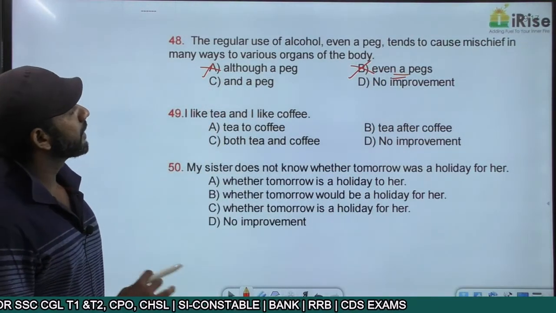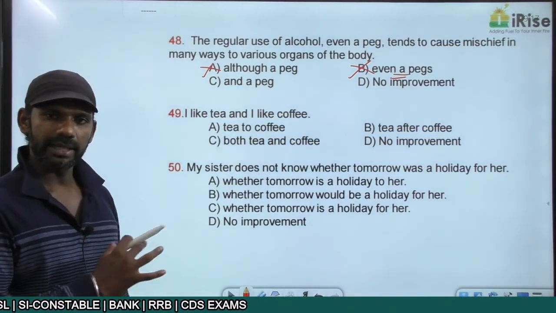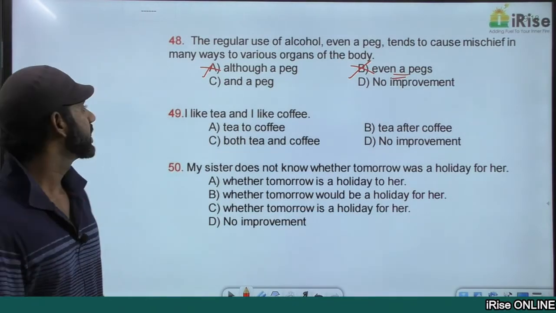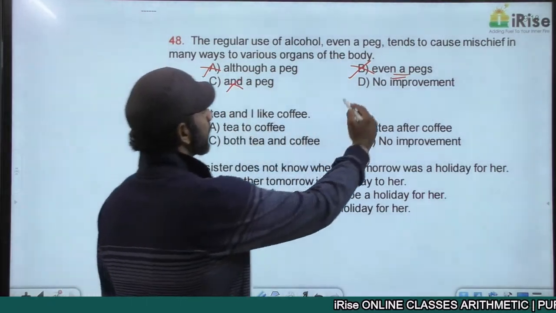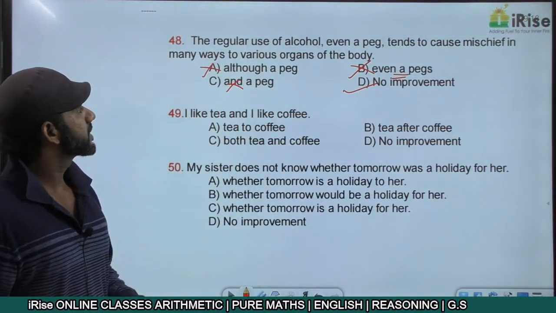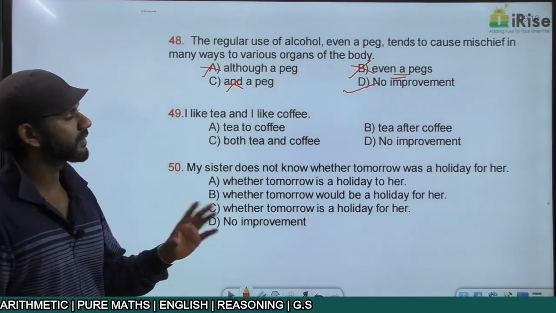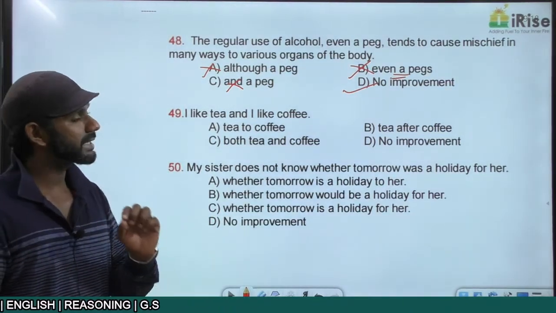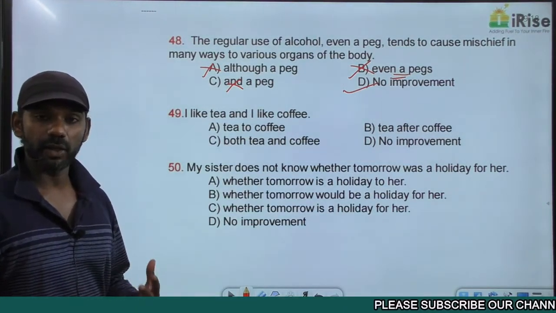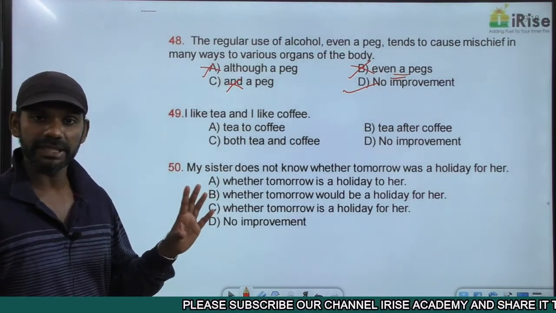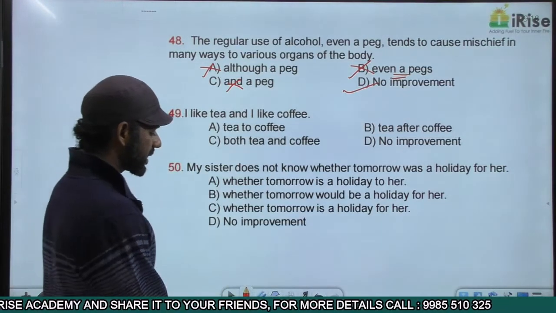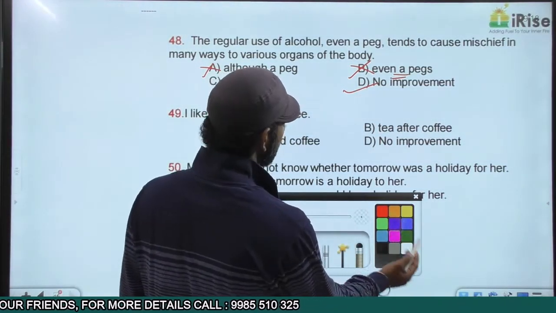Eliminated. The regular use of alcohol and a peg means the regular use of alcohol is there and a peg is there extra to it, in addition to it. Eliminated. The answer must be option D. The regular use of alcohol, even a peg, tends to cause mischief in many ways to various organs of the body. That means even if we take at least a peg, that causes mischief in many ways to various organs of the body. The given statement completely makes sense and is grammatically correct. The answer must be option D.